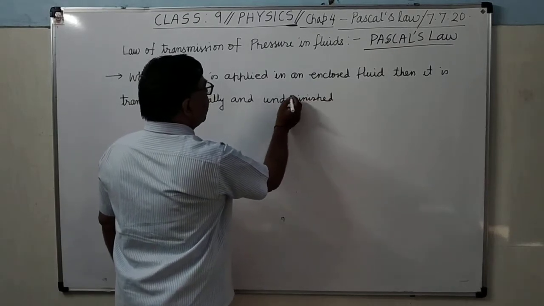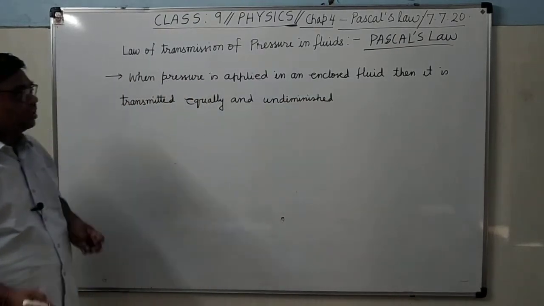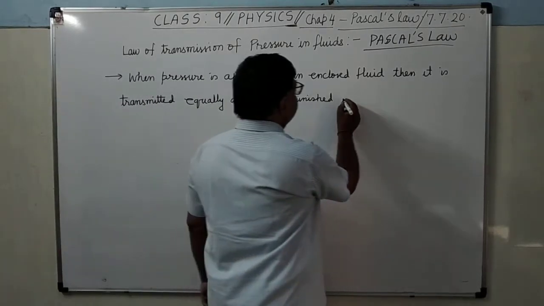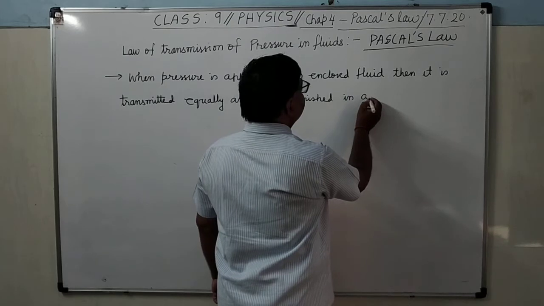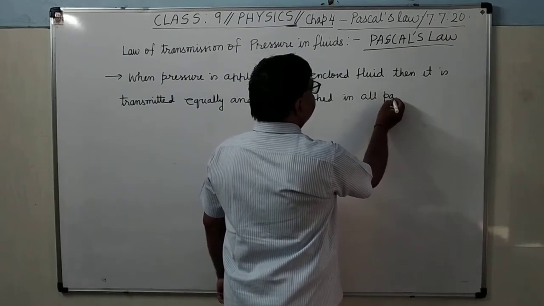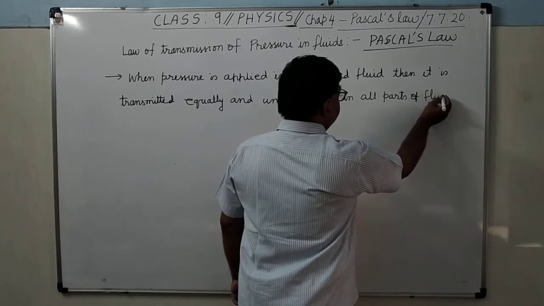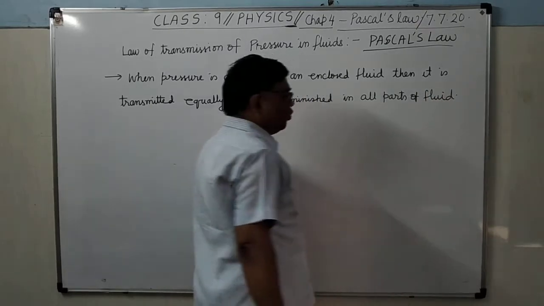Undiminished means without reducing. It is transmitted equally and undiminished in all parts of the fluid.